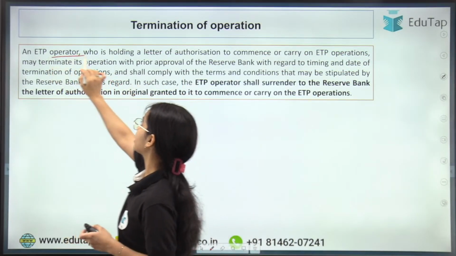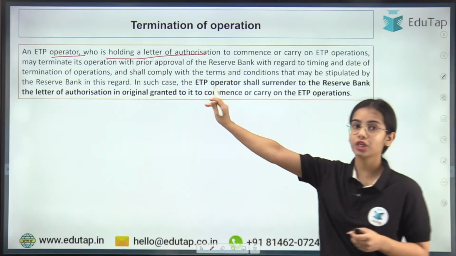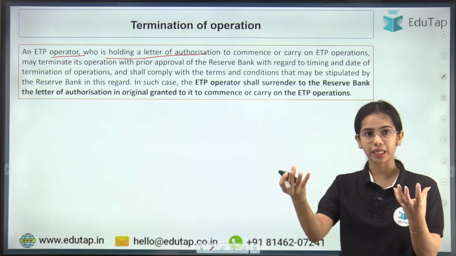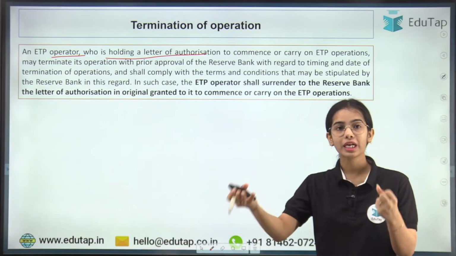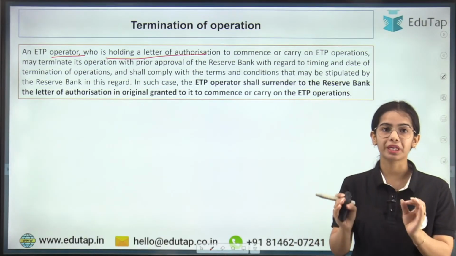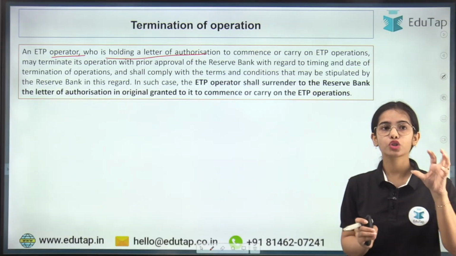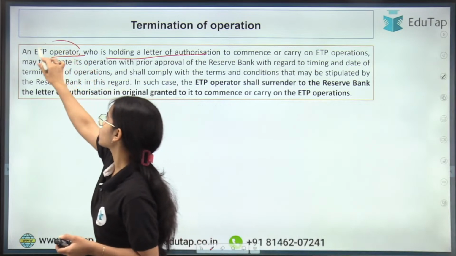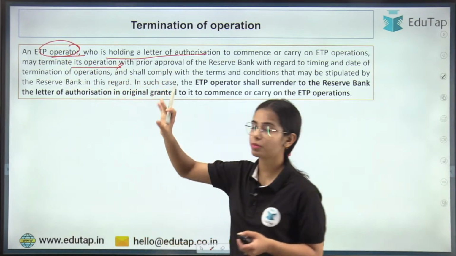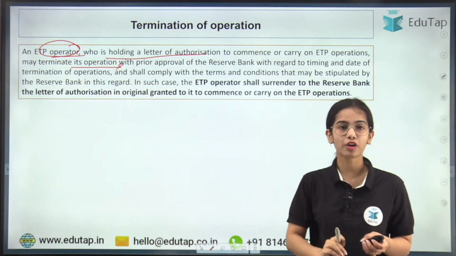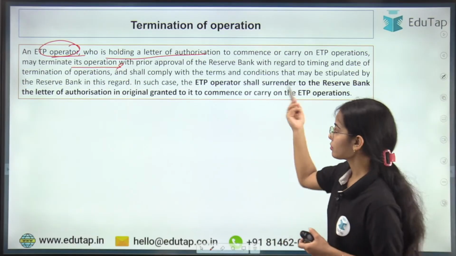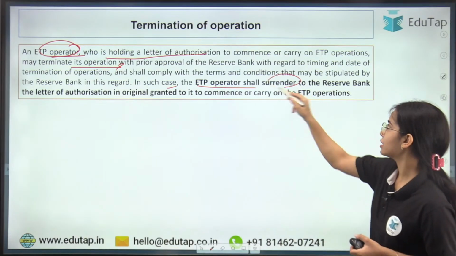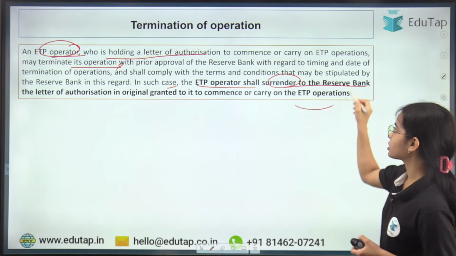So an ETP operator who is holding a letter of authorization and who was operating an electronic trading platform now wants to stop its operation. So the termination of operation, the entity itself wants to stop its operation. In this case, permission has to be taken from the Reserve Bank of India, and after the permission has been taken, the ETP operator shall surrender the authorization to the Reserve Bank of India.